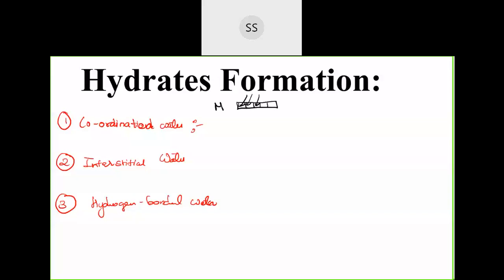Okay, metal in their ion state or in their atomic state just provides their empty d orbital, and these negative ions come and bond with them. So such types of compounds are called coordination compounds. So if water is involved in that coordination, it will be called coordinated water compounds. Okay, so one example, see here, this complex CrH2O6, and then 3 plus is the charge of the complex. That charge is because the chromium ion was in +3 state. So you can see here 6 water molecules have come and bound with the chromium metal.